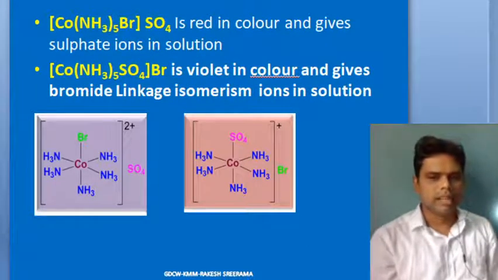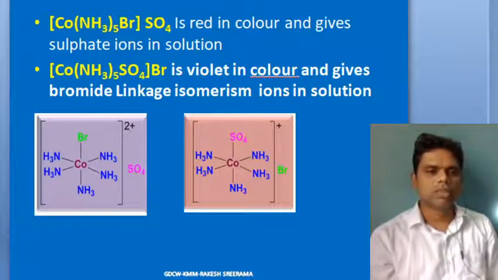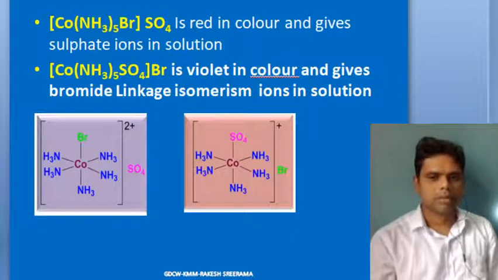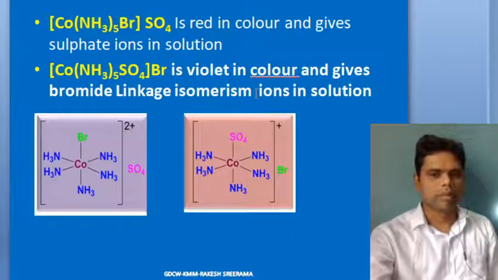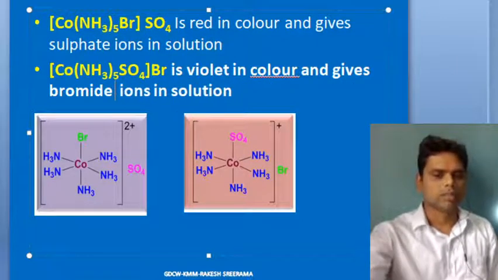So the first one is red in color and gives sulfate ions in solution. The second one is violet red in color and gives bromide ions in solution.